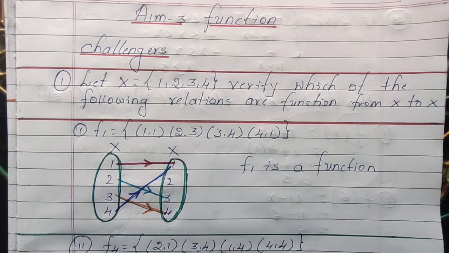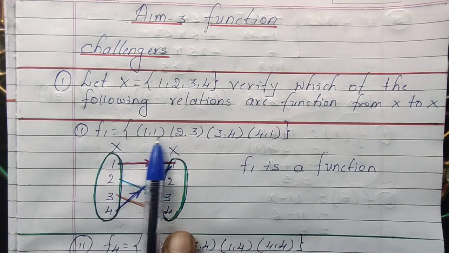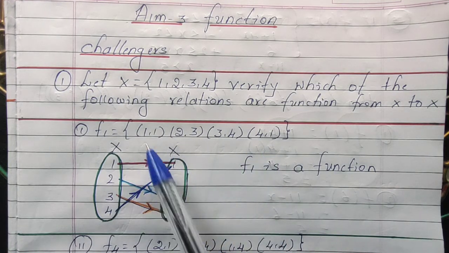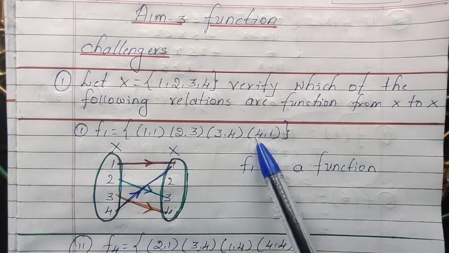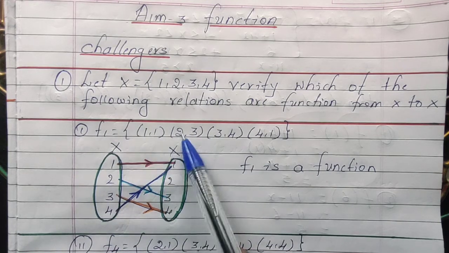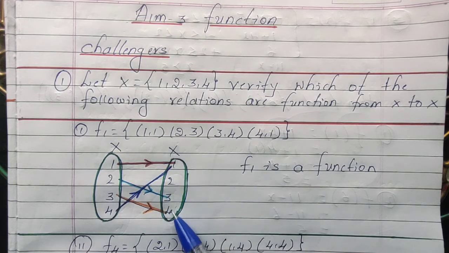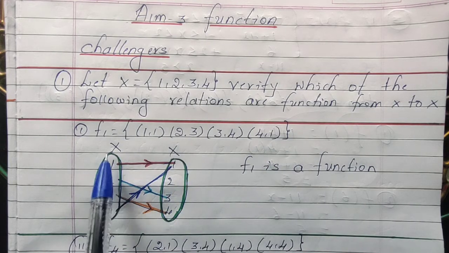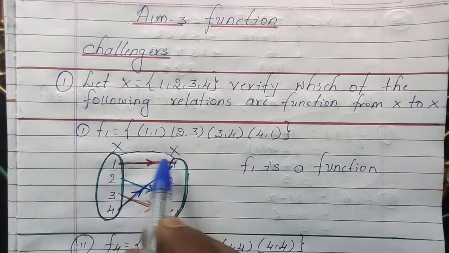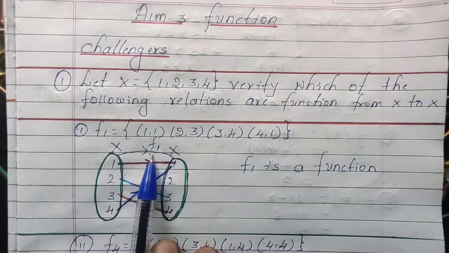Here, function f1 is given as {(1,1), (2,3), (3,4), (4,1)}. The first component is the domain, the second one is the range. So X is 1, 2, 3, 4, and 1 is associated with 1, 2 with 3, 3 with 4, and 4 with 1. We are doing a relation from X to X, that is f1. Now we need to tell whether f1 is a function or not.